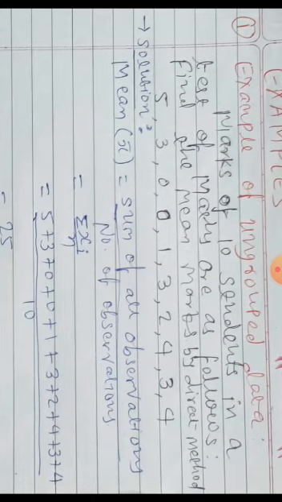Suppose marks of 10 students in a particular subject are given. Suppose that is 5, 3, 0, again 0, 1, 3, 2, 4, 3, 4. So this is ungrouped data or raw data. Why? Because no table is there. This is just a list of marks. It is not always marks, it may be anything.